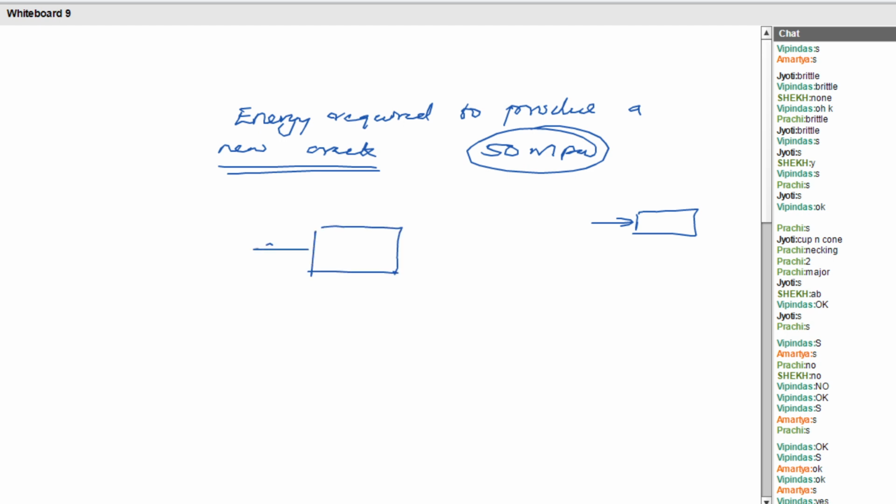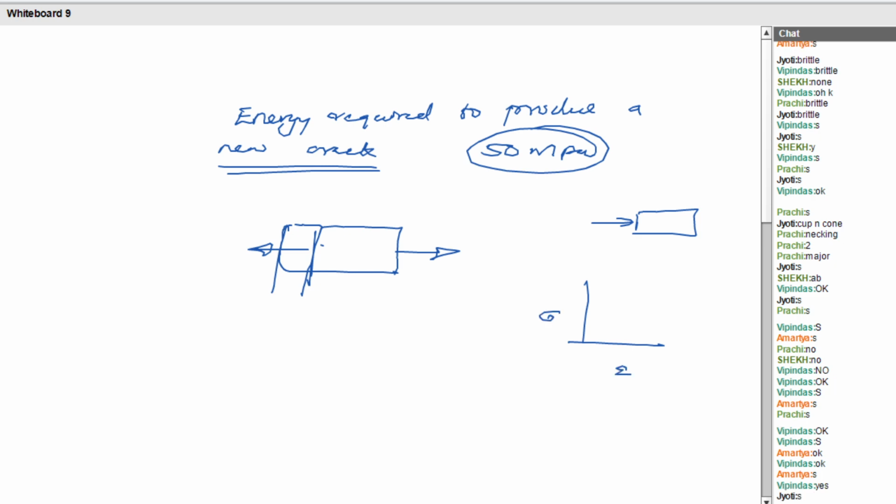when I give a tensile load to the material, what is increasing? The stress is increasing, isn't it? Along with that, the length of the material is also increasing, right? Agreed? So when you plot a stress versus strain curve, when it is moving like this, you can see that the strain is also increasing. That means this is what we call strain energy.